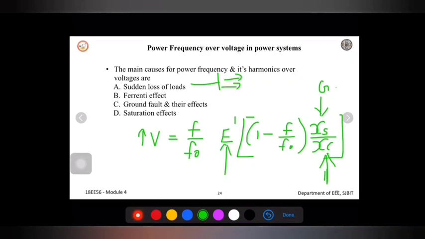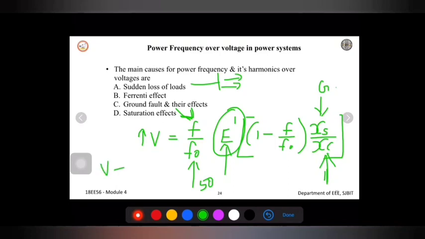E' is the voltage generated before overspeed or load rejection. This was the voltage generated before any load rejection and before the speed increased because of the load rejection. F is the frequency which has been increased due to the rejection of load, and F0 is the normal frequency. If you take the Indian standard, it is 50 hertz. That is my normal frequency. The increase in this voltage will be around 2 per unit.